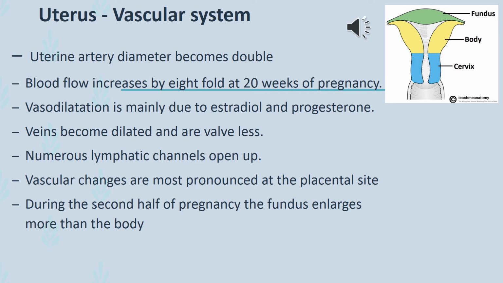The vasodilation is mainly due to estradiol and progesterone. The veins become dilated and are valveless, and these vascular changes are more evident at the placental site. During the second half of pregnancy, the uterine fundus enlarges more than the uterine body.